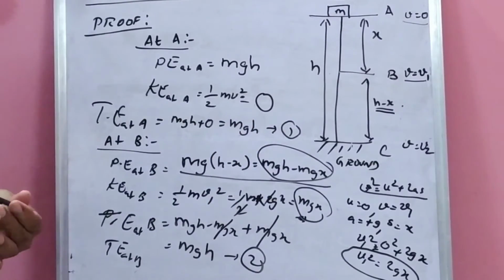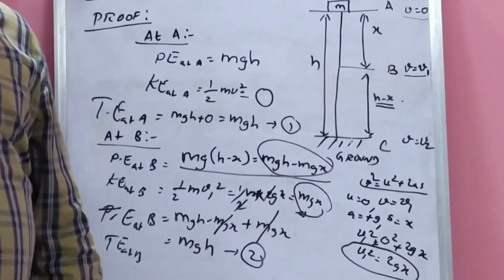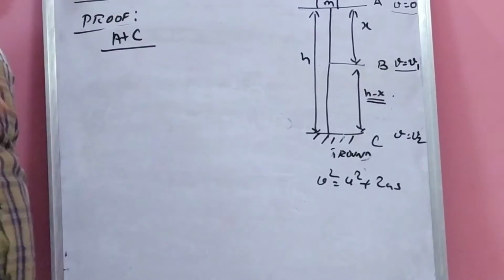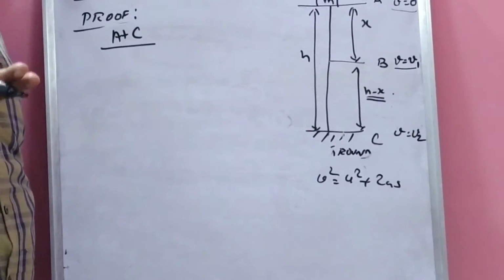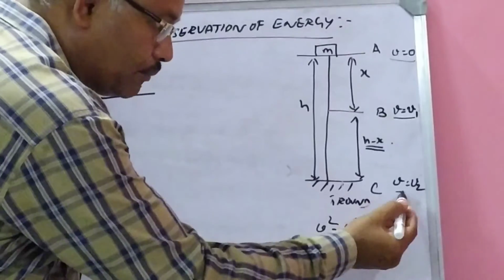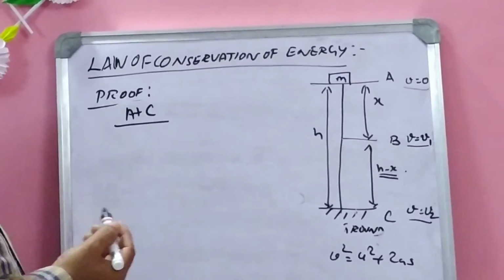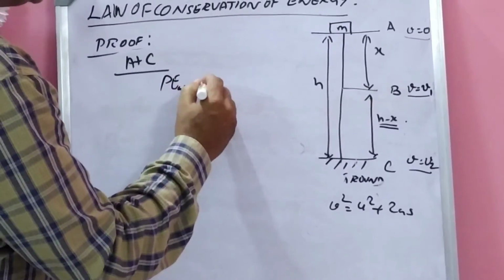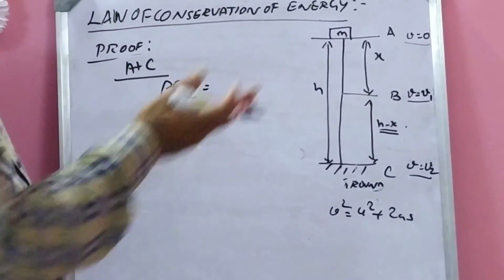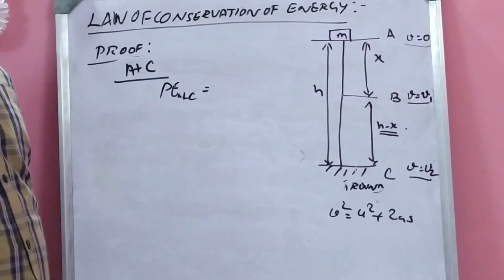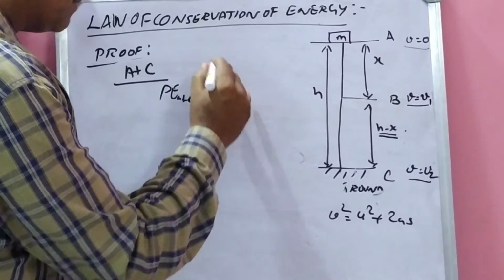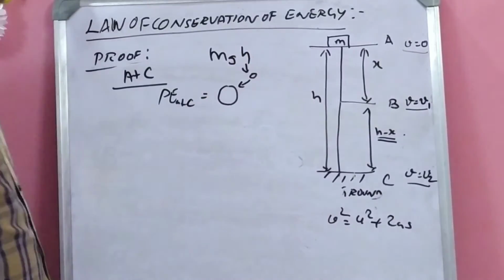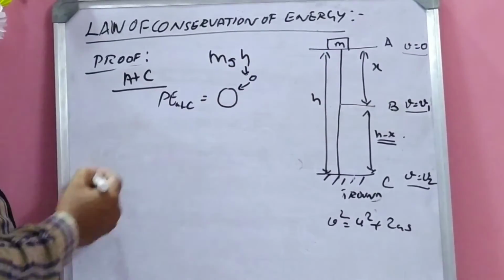Now let me move to the point C. When it comes to the ground, what happens? Before it touches the point C, that means ground, the velocity will be maximum. Let me assume V equal to V2. So when it comes to the ground, what happens to potential energy at C? mgh is the formula. When it comes to the ground, what is the height? h is equal to 0. So in mgh, if h is equal to 0, the whole value becomes 0.